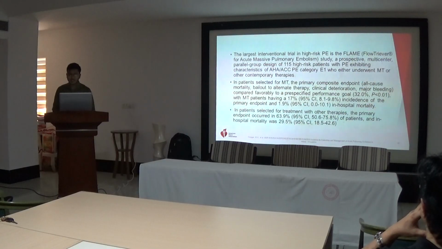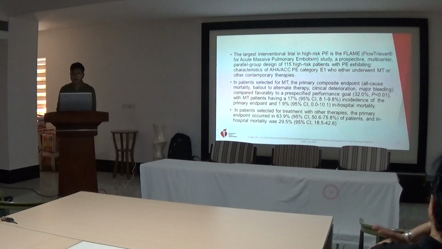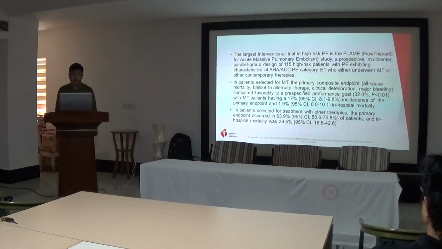The primary composite endpoint occurred in 17% of mechanical thrombectomy patients, with 1.9% in-hospital mortality, compared to other therapies where the primary endpoint occurred in 63.9% of patients and in-hospital mortality was 29.5%. So benefit of mechanical thrombectomy over other therapies is there.